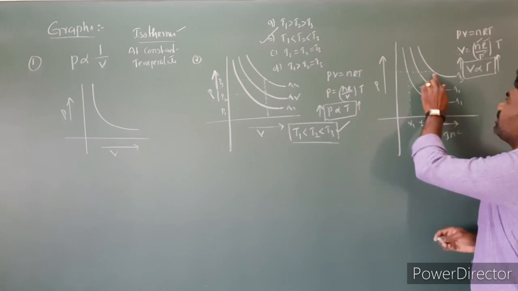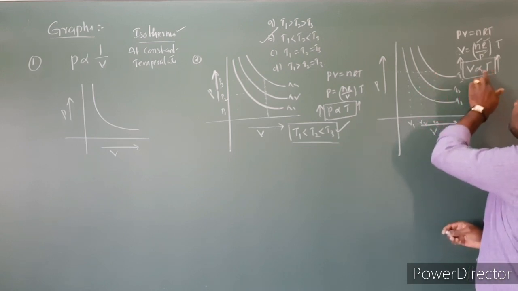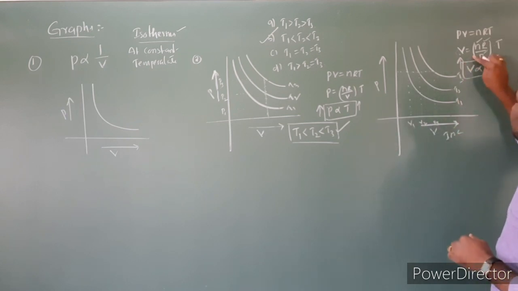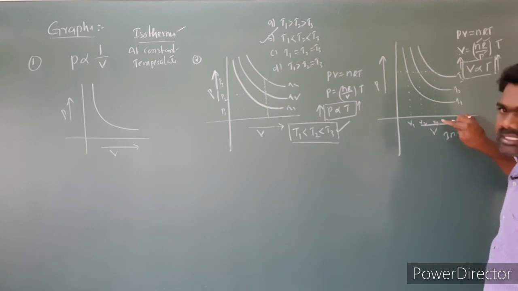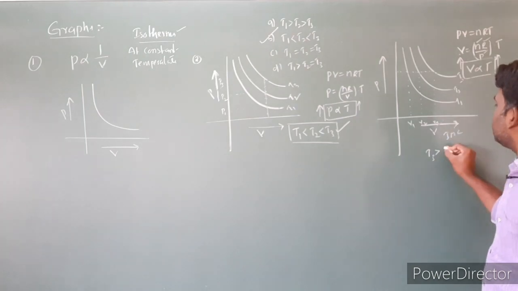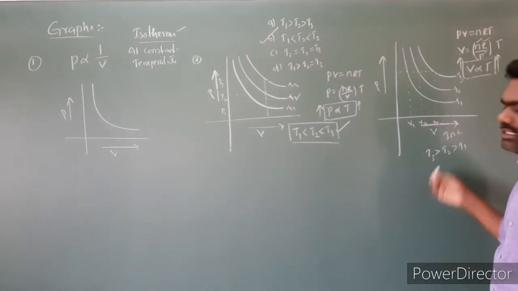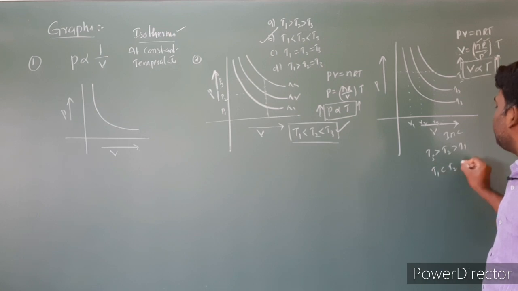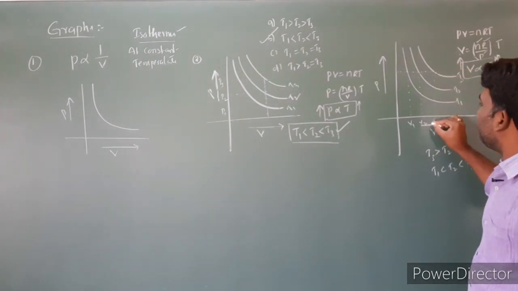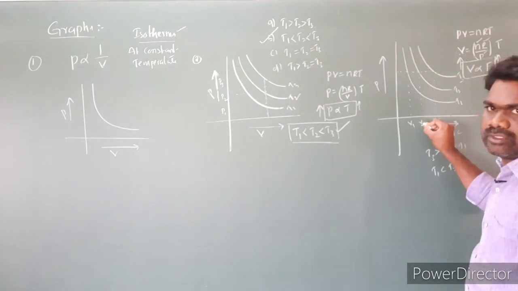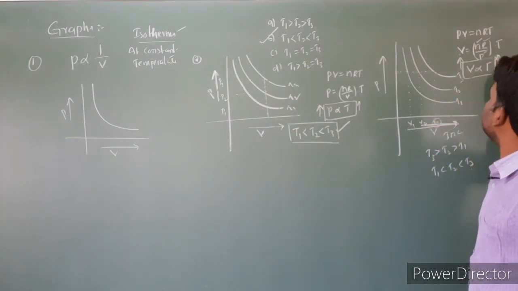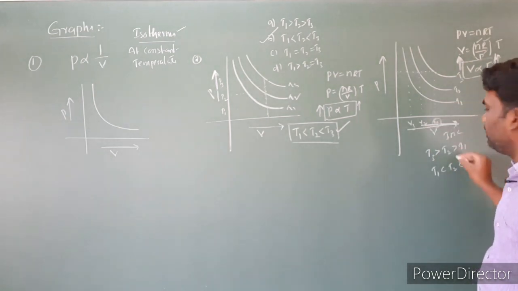At V3, temperature is what? T3. So V3 is higher in the sense that V is directly proportional to T. So T increases, V also increases. That means T3 is the higher value, then only V3 is higher. So T3 is greater than T2, and T2 is greater than T1. Nothing but T1 is less than T2, which is less than T3. Meanings are the same. At temperature T3, volume is V3. V3 is the higher value compared to V2, and V2 is higher compared to V1. This is the increasing order. So as temperature increases, volume also increases.